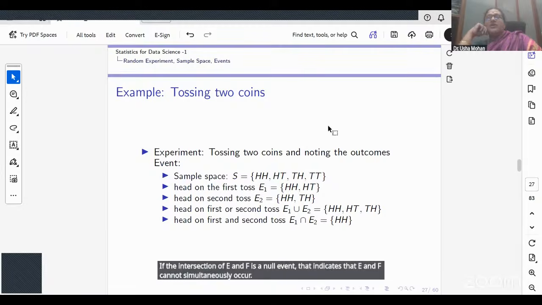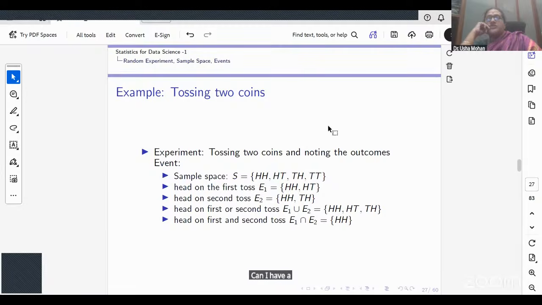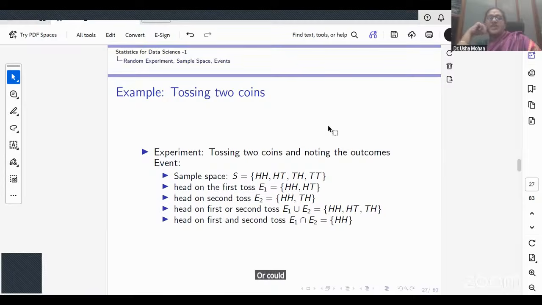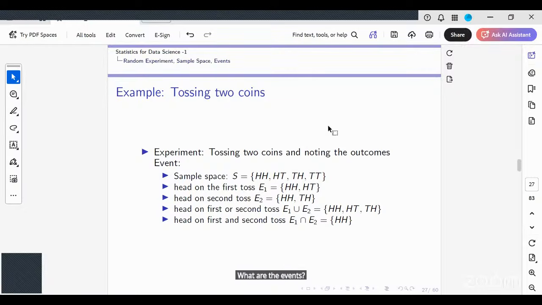Can I have a head on the first toss and a tail on the first toss? No, ma'am. Suppose I have a tail on the first toss. What are the events? TH, TT.